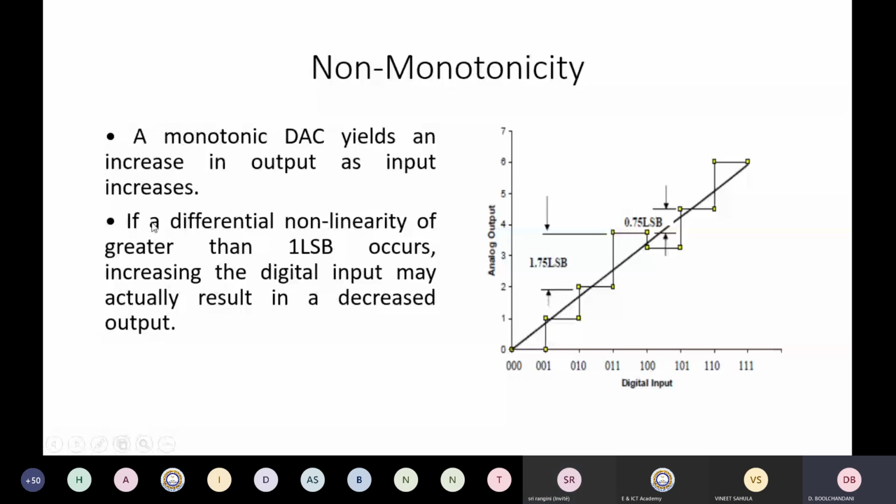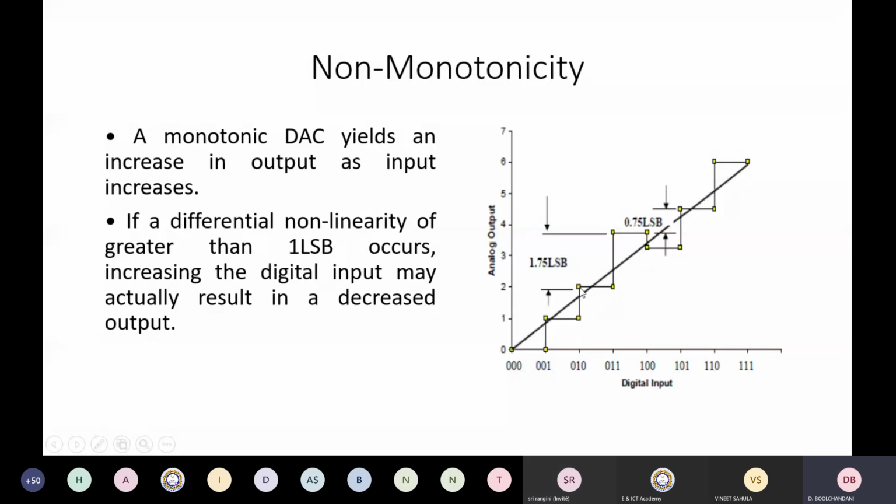And we say that there is a non-monotonicity error in the output. This is an example. What you're seeing here is the actual input, and this is the actual output at each point.